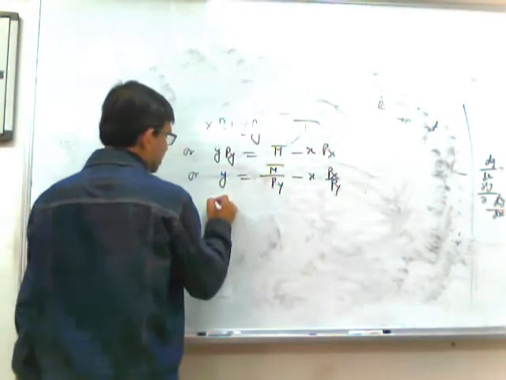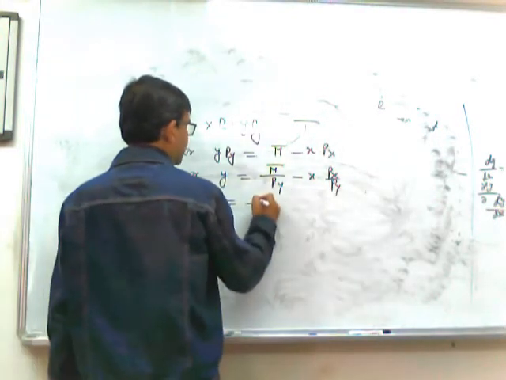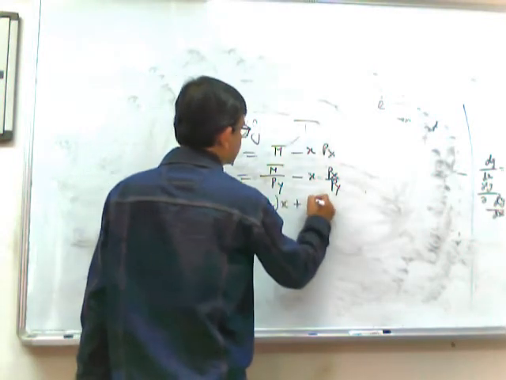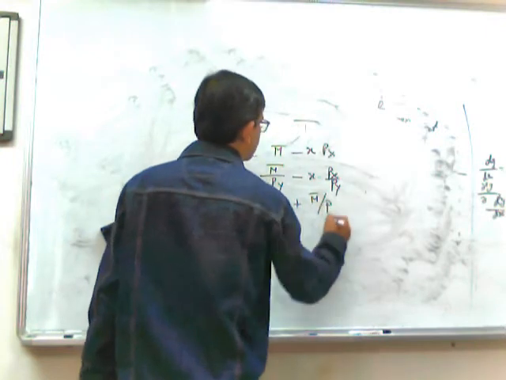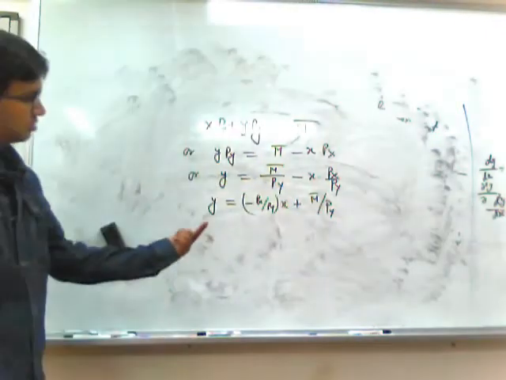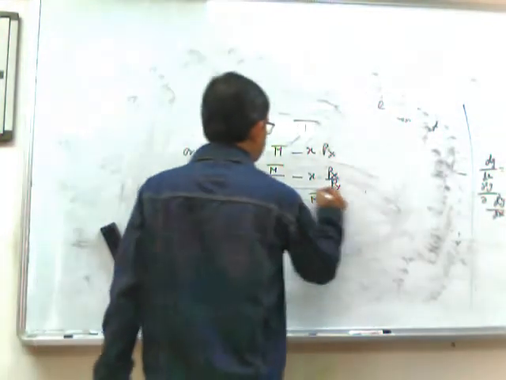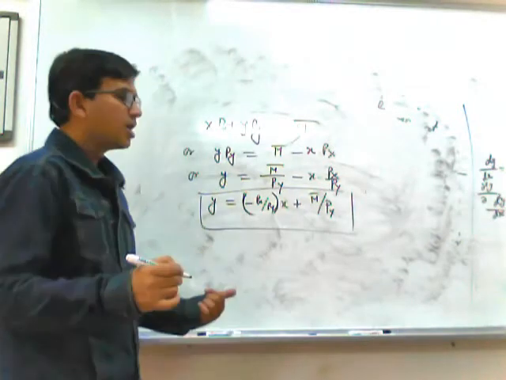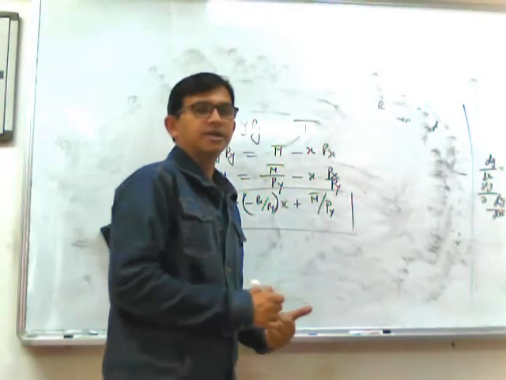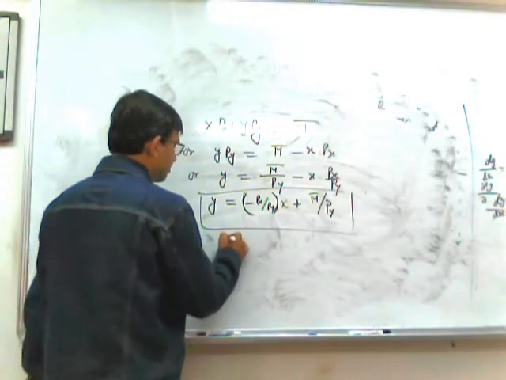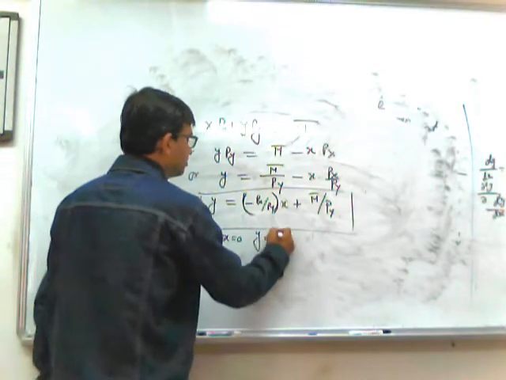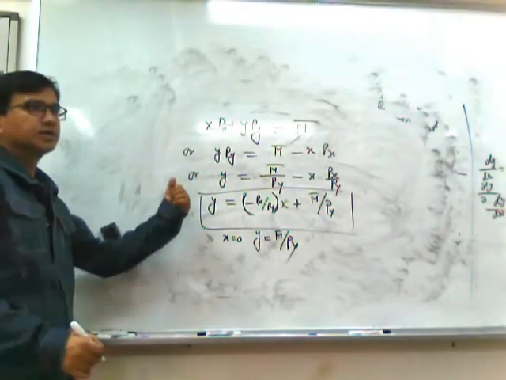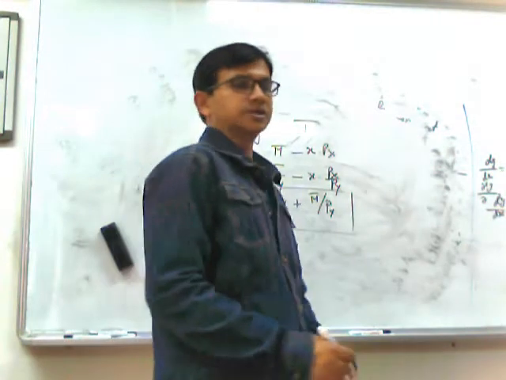We can write it as y equals minus Px by Py into x plus M bar by Py. So this is a linear equation, where minus Px by Py is the slope and M bar by Py is the vertical intercept, because if x equals 0, y equals M bar by Py. So we call it the budget equation, or the budget line.